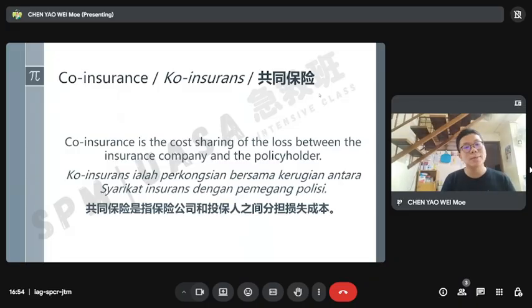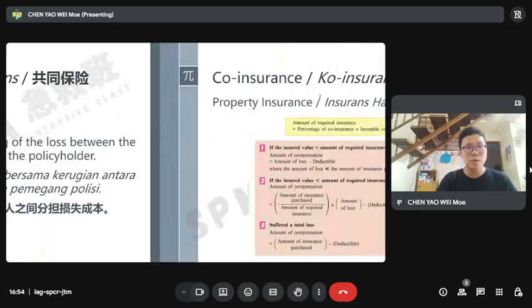You need to pay the fees also. So by using co-insurance, you need to pay this amount and the insurance company will pay this amount for you. So co-insurance is the cost sharing of the loss between the insurance company and the policyholder. This is used for property insurance and medical insurance.